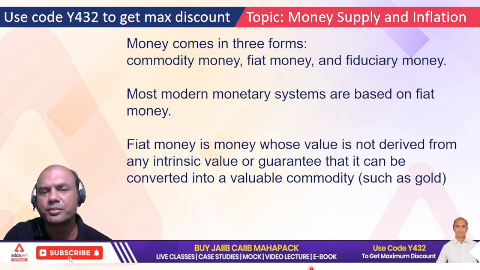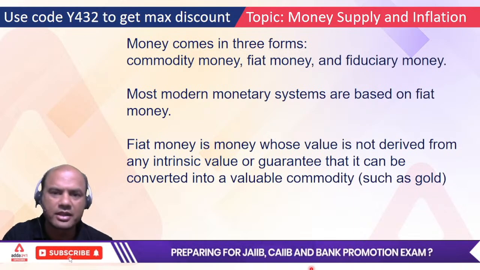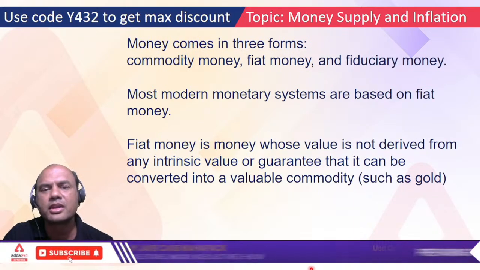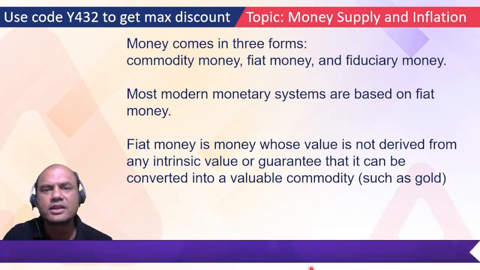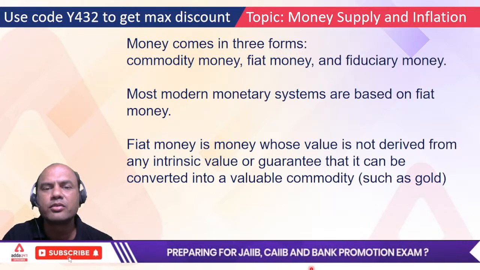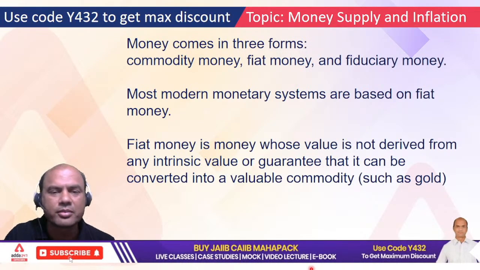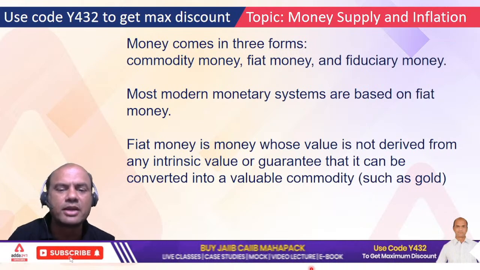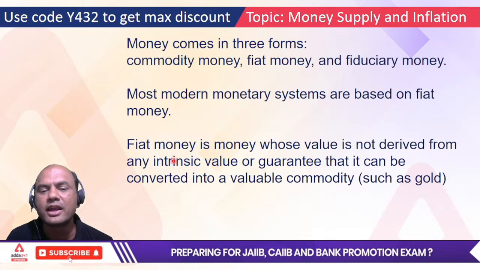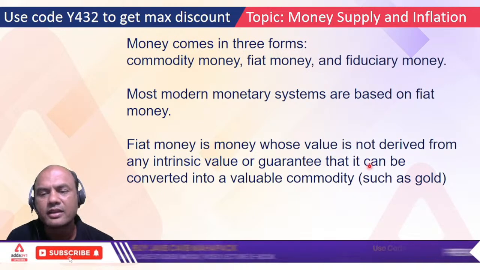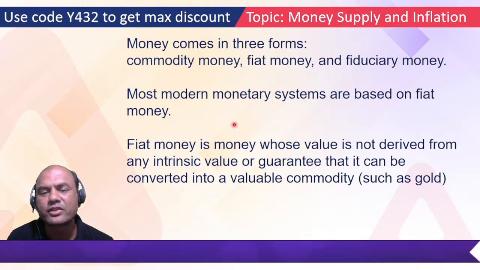Money comes in three forms. One is commodity money, fiat money, and fiduciary money. Now what is commodity money? What is fiat money? What is fiduciary money? Firstly, understand we are living in this world, the present situation. We are in fiat money. What is fiat money? Fiat money is money whose value is not derived from any intrinsic value or guarantee that it can be converted into a valuable commodity. We are in this fiat money.